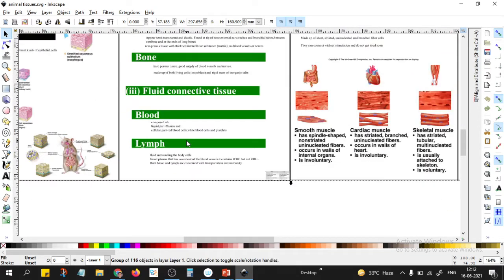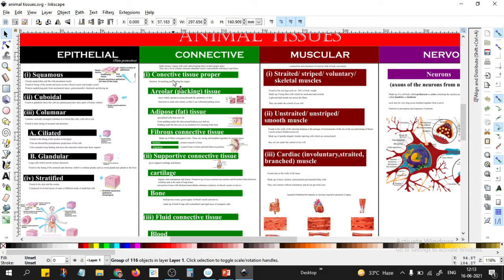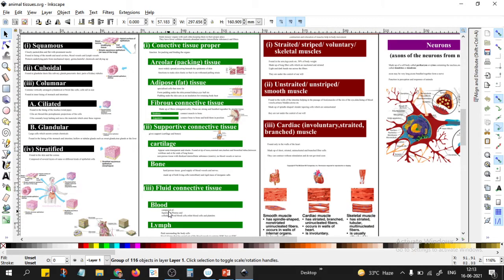So that is the connective tissue: connective tissue proper, supportive connective tissue and fluid connective tissue. Three types of connective tissue we have seen.